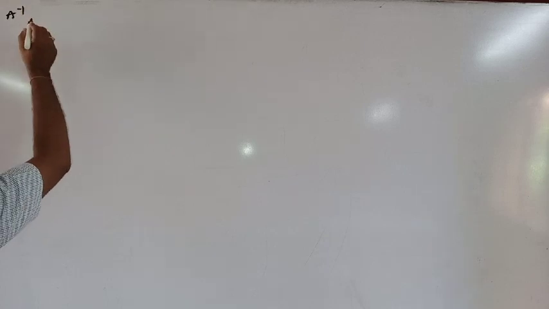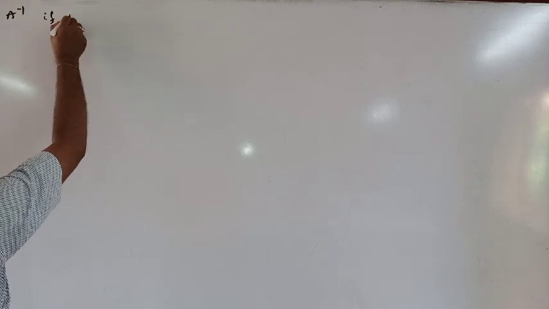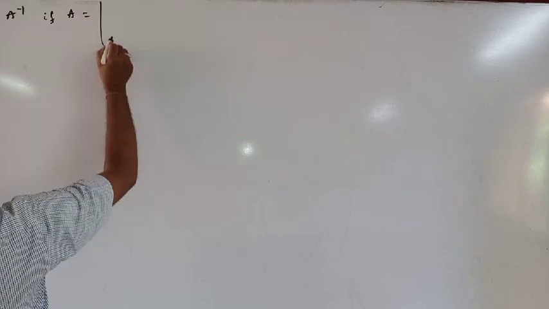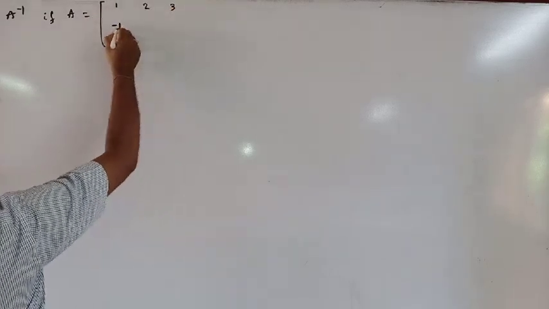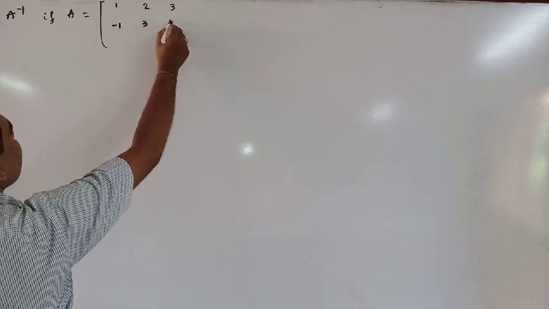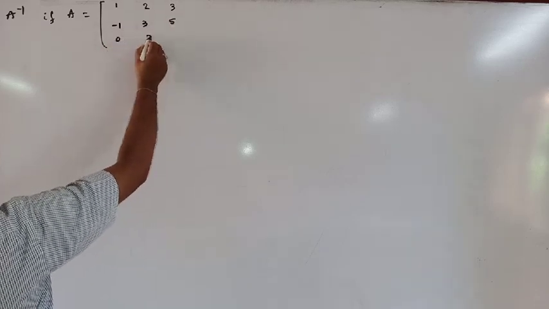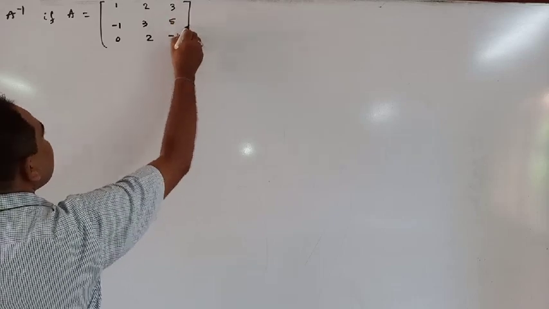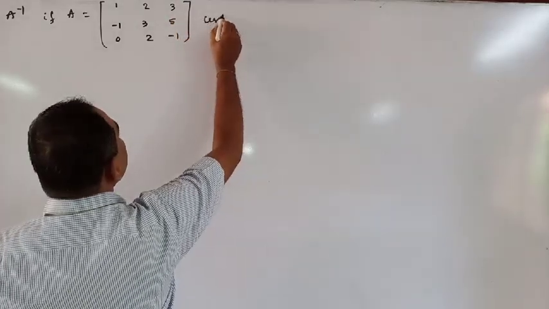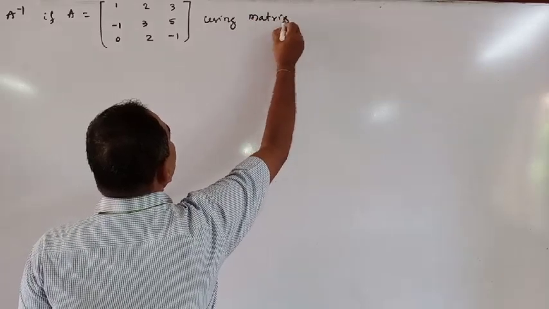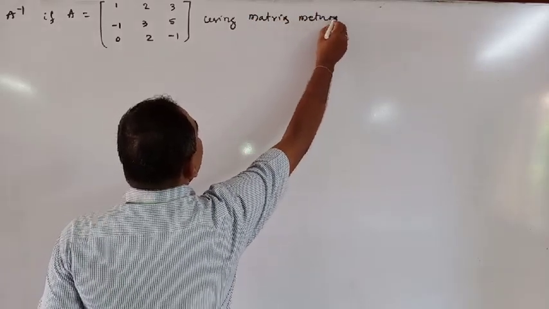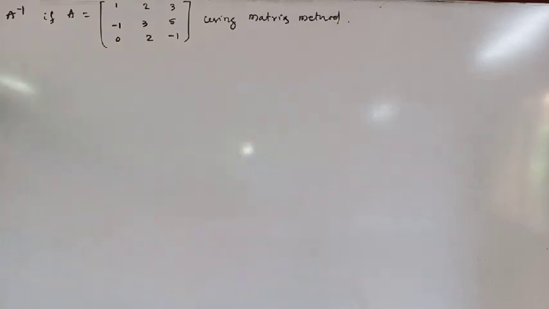Find A inverse if A is equal to [1, 2, 3; minus 1, 3, 5; 0, 2, minus 1] using the matrix method. Solution.